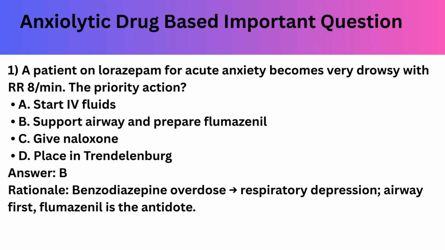First question: a patient on lorazepam for acute anxiety becomes very drowsy with a respiratory rate of 8 breaths per minute. What is the priority action? Start IV fluids, support airway and prepare flumazenil, give naloxone, or place in Trendelenburg. Correct answer is B. Support airway and prepare flumazenil, because a respiratory rate of 8 is bradypnea. Benzodiazepine overdose causes respiratory depression, so airway comes first. Flumazenil is the antidote of the